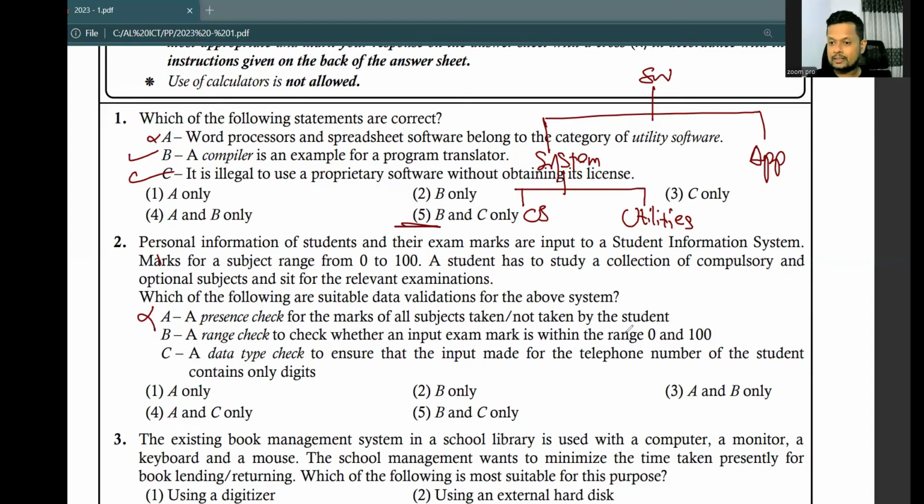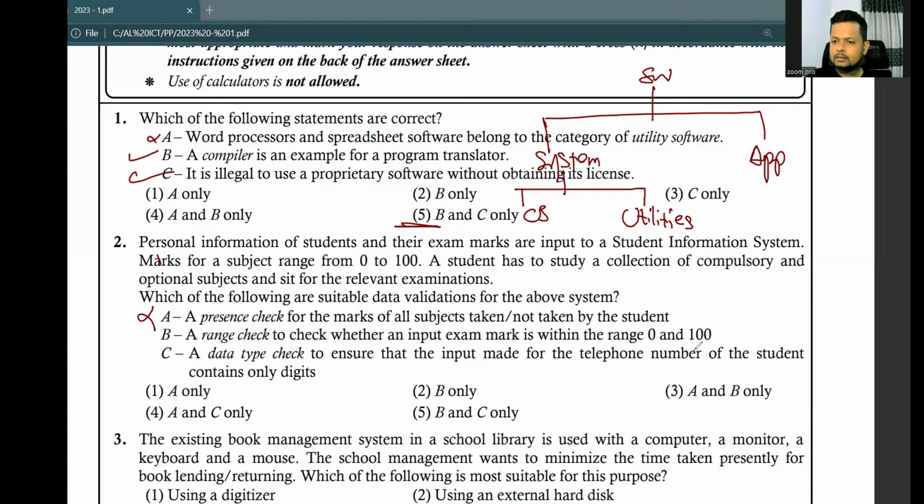If a student has not taken the subject, then there can't be marks anyway. So statement B, a range check to check whether an input exam mark is within the range 0 to 100. Yes, range check.